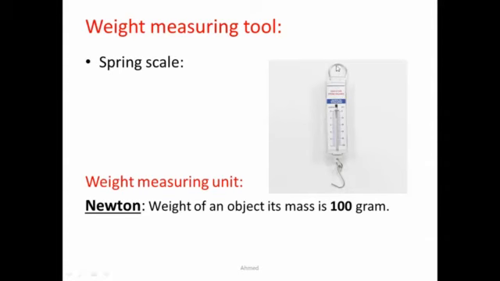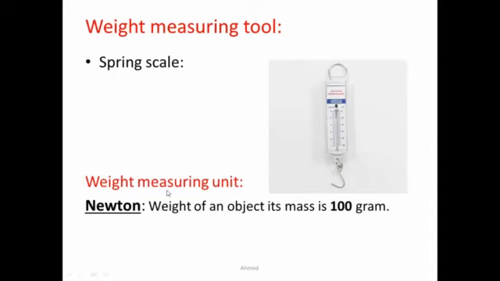We hold the spring scale from the upper hook and we hang the object that we want to measure its weight on the bottom hook, and there is a pointer that points to the value of weight on this scale, and the distance or the extension of this pointer refers to the value of weight of the object.